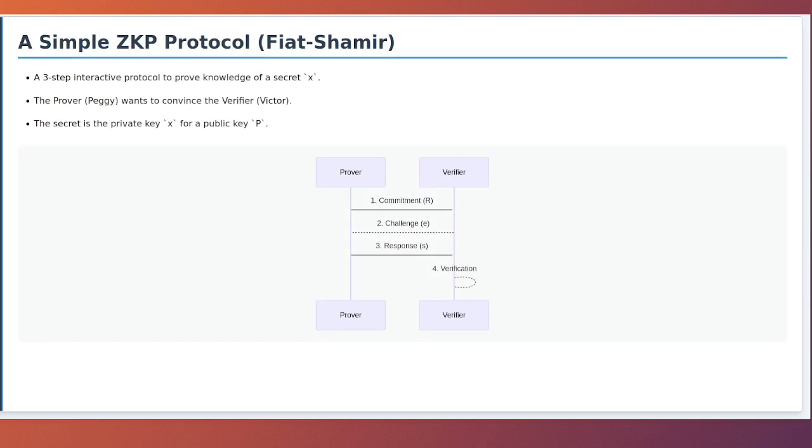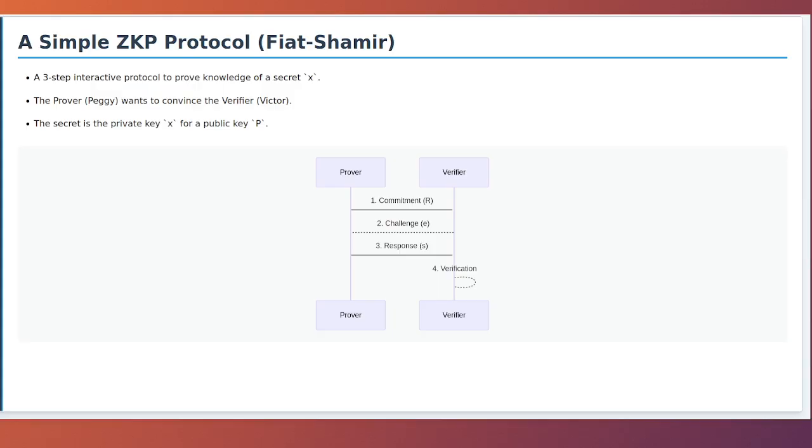A simple ZKP protocol, Fiat-Shamir. Let's walk through a simplified, interactive ZKP that demonstrates how someone can prove they know a secret without revealing it. This is based on the Schnorr identification protocol, which is a classic example. Let's say Peggy, the prover, wants to prove to Victor, the verifier, that she knows the private key x corresponding to her public key P.